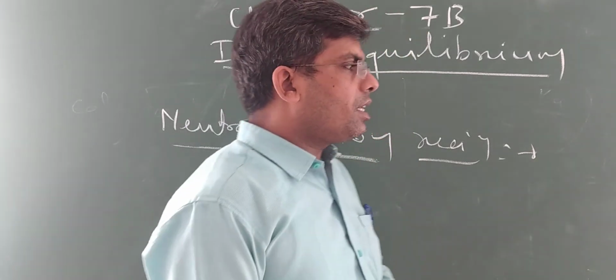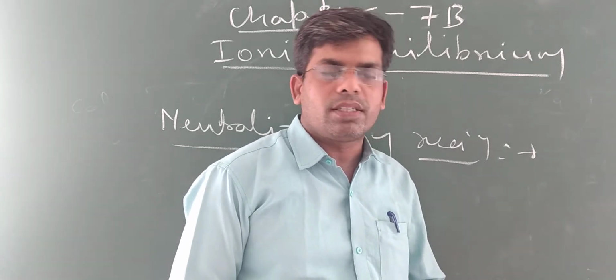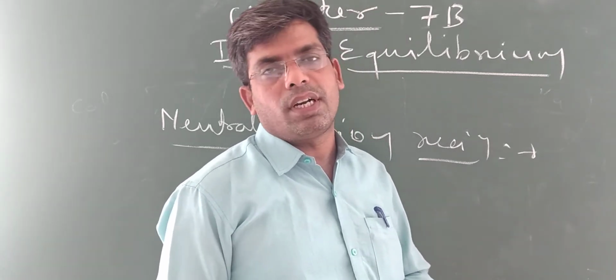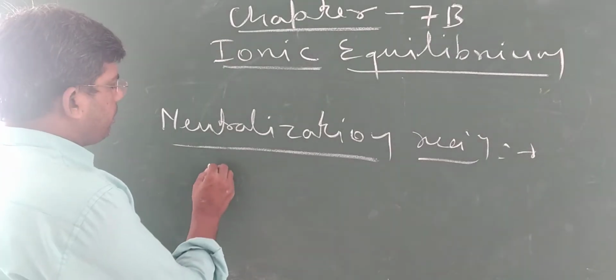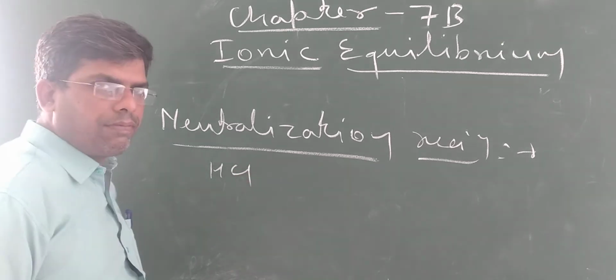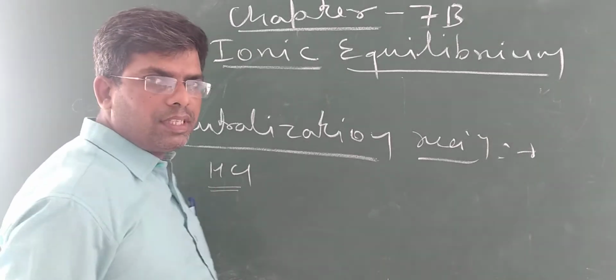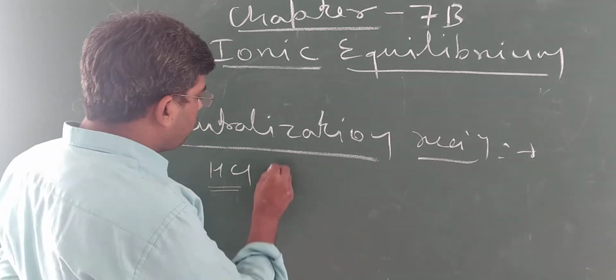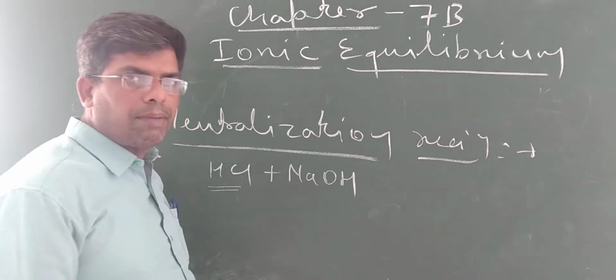The nature of a neutralization reaction is different because it depends upon the nature of the acid and base. For example, if a strong acid HCl, hydrochloric acid, is taken, and this HCl reacts with the strong base NaOH, then what happens?